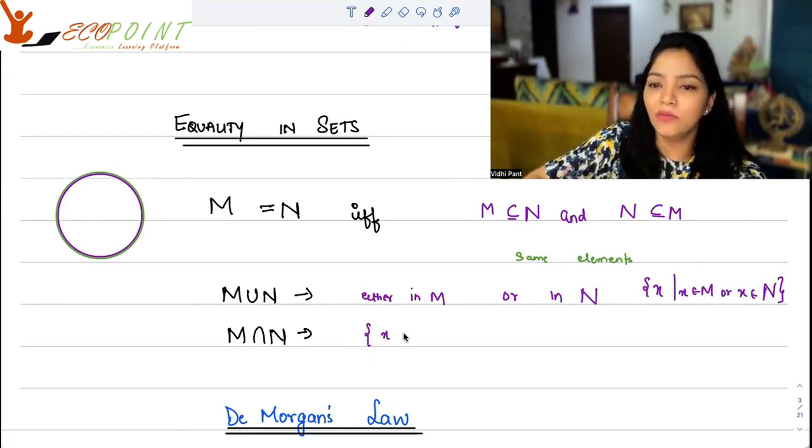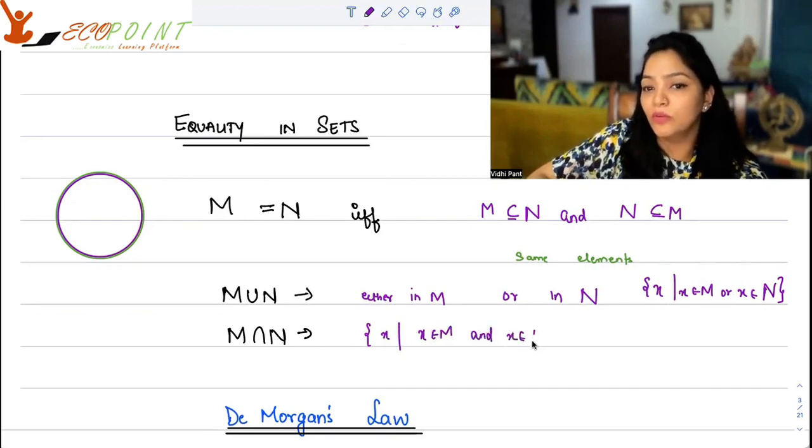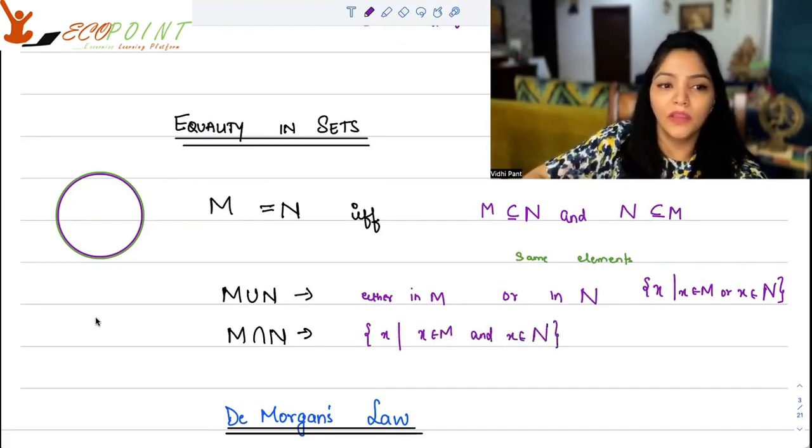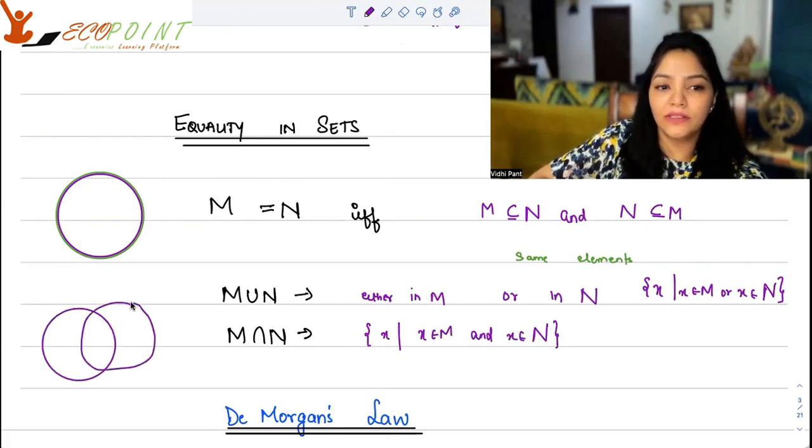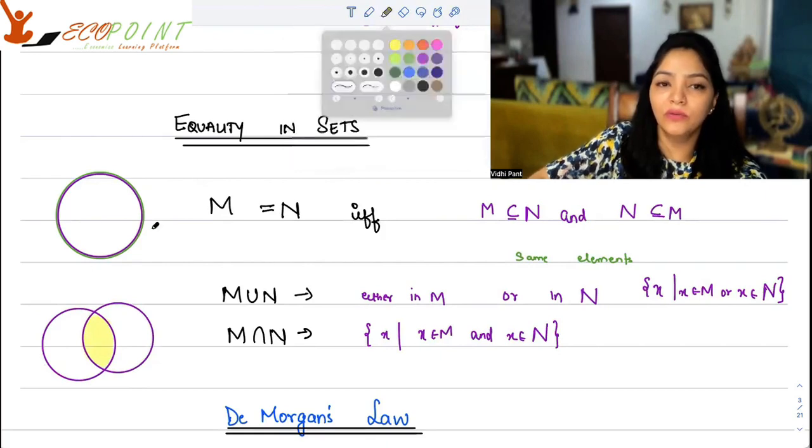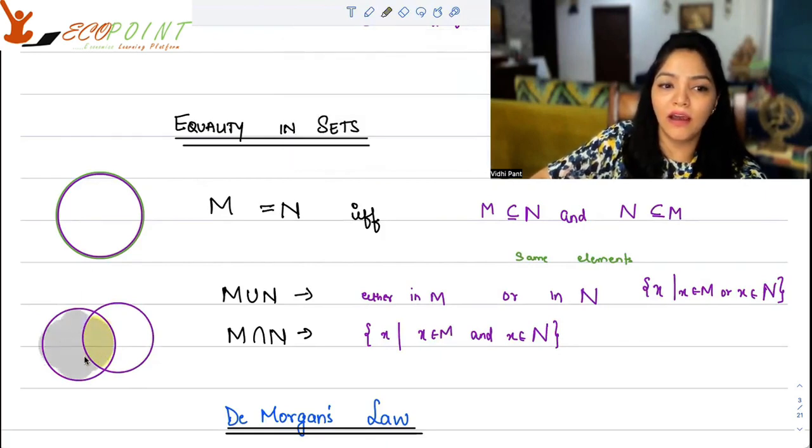Intersection is a set of all x's such that x belongs to M also and x belongs to N also. So it is a scenario like you have one set, you have another set. The intersection clearly here is this portion. And the union, if you are interested to know, the union is the entire thing, including the intersection.